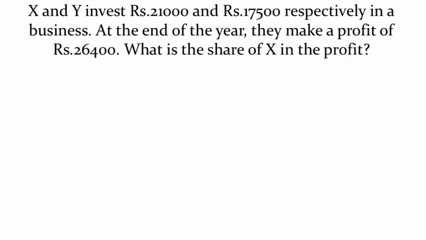X and Y invest 21,000 and 17,500 rupees respectively in a business. At the end of the year, they make a profit of 26,400 rupees. Then what is the share of X in the profit? See, investments are given. X is investing 21,000 and Y is investing 17,500. And time periods are equal, so no need to mention time period. Even if you mention, time period is 1 year.